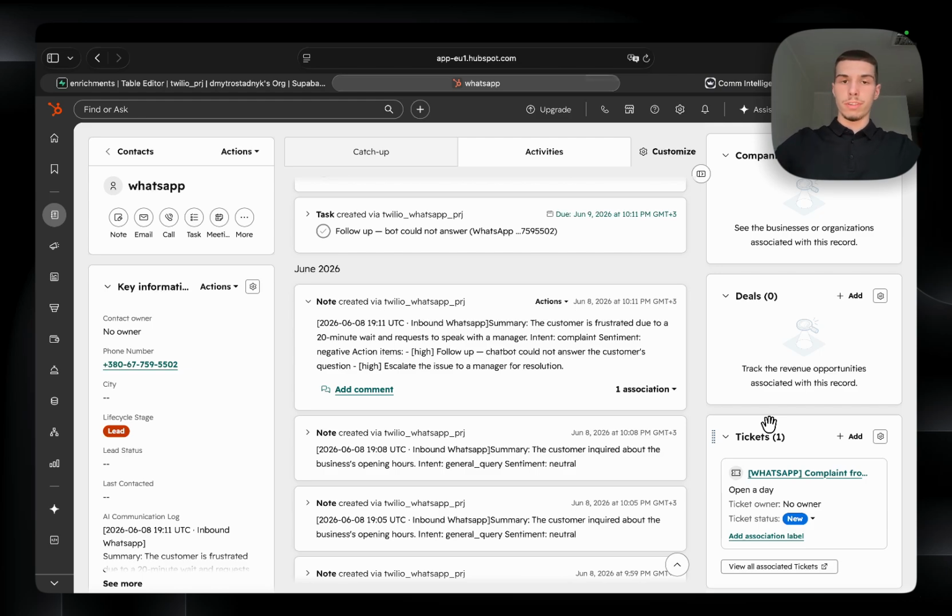It didn't create a new ticket, as the ticket was created before when I was testing. And the idea was that if the same customer, so the same phone number, sends a second complaint and the previous ticket still hasn't been resolved, the system just adds a note to the existing ticket instead of opening a duplicate. So 1 ticket per open issue, not 1 ticket per message.